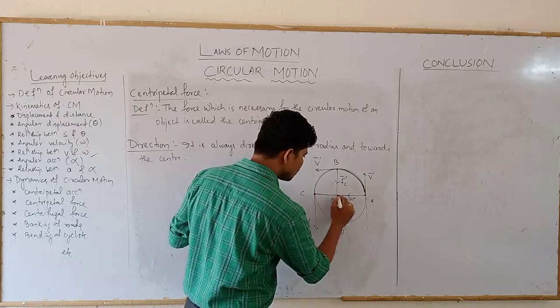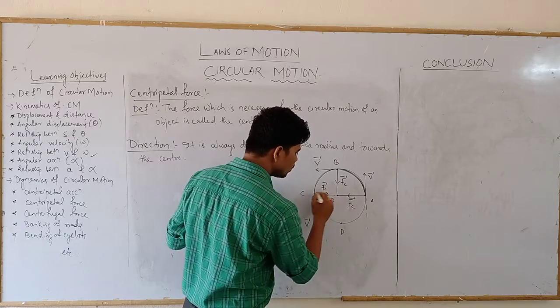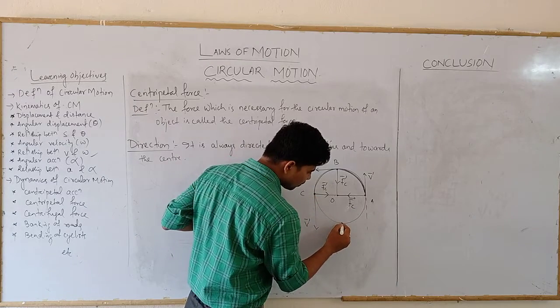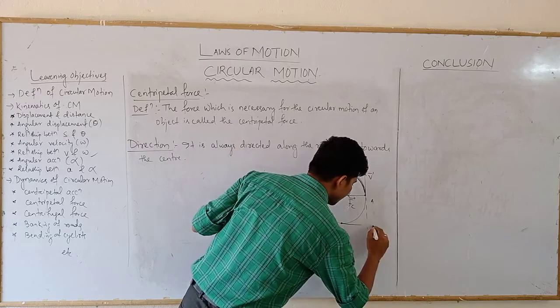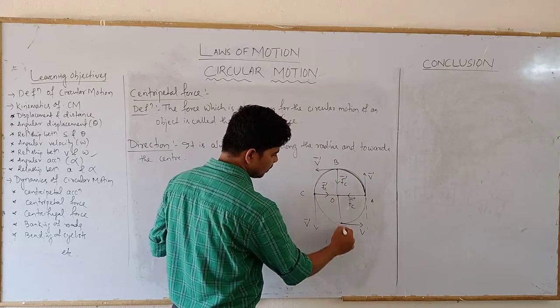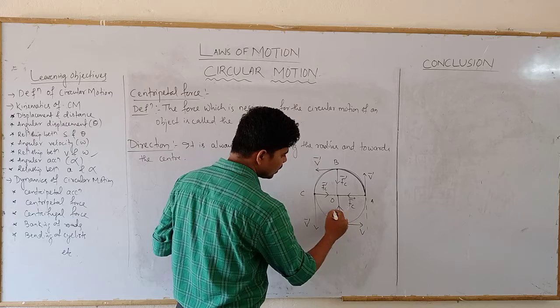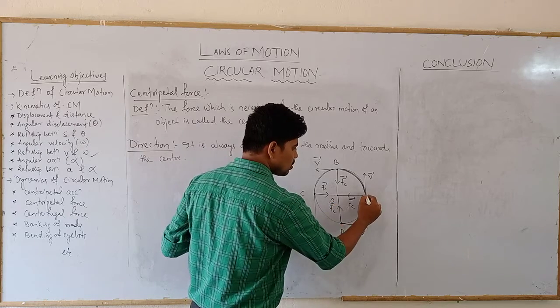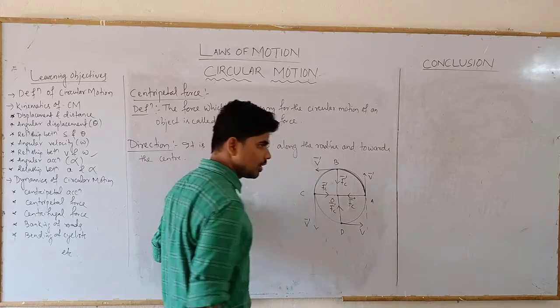But due to the centripetal force Fc along the radius and towards the center, the object will move along the curve and meet at point D with the direction of velocity v along this direction. Finally, the centripetal force at point D will be towards the center O, and the body will move along this curved path to reach point A.